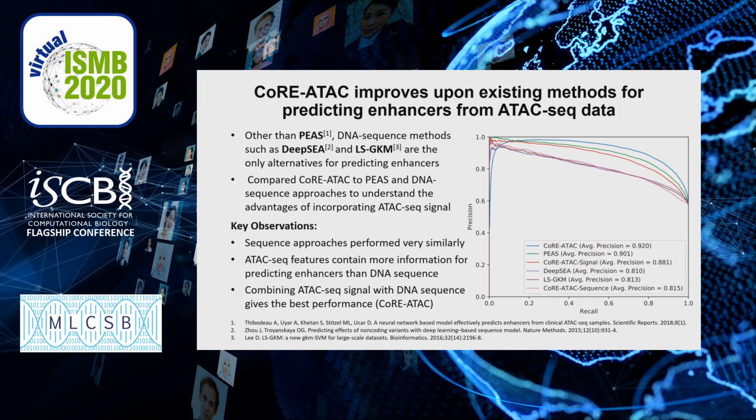Finally, combining both the DNA sequence and the signal encoder with the P's features, we observed that CoRE-ATAC made an improvement for predicting enhancers even over P's, showing an average precision of 0.92 compared to the P's average precision of 0.9.